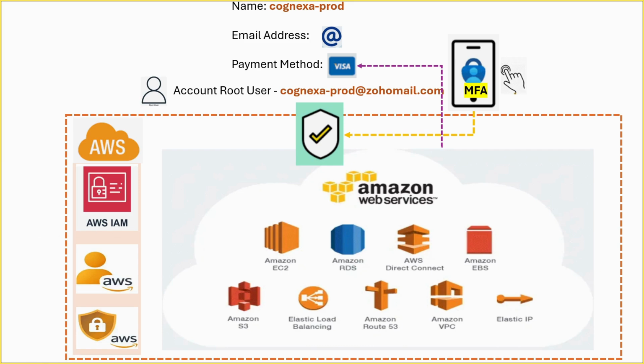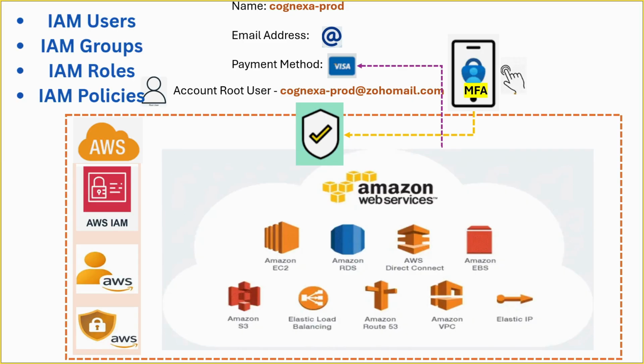Well, IAM allows us to create different types of identities such as IAM users, IAM groups, IAM roles, and IAM policies. Don't worry about the details right now. We will cover each of these individually in later sessions. At this stage, the important thing to understand is that IAM identities start with no permissions by default. Unlike the root user, they cannot access AWS resources unless permissions are explicitly granted to them.